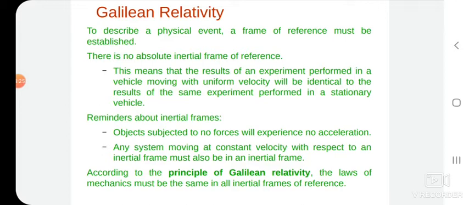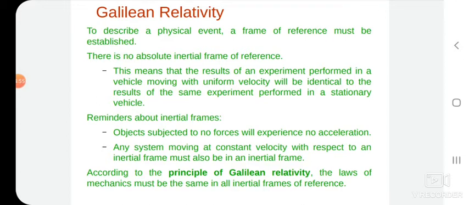Specifically, the term Galilean relativity usually refers to this principle as applied to Newtonian mechanics, that is, Newton's laws hold good in all frames related to one another by the Galilean transformation equation. Sometimes it is called Newtonian relativity.